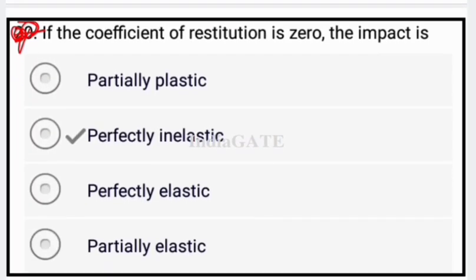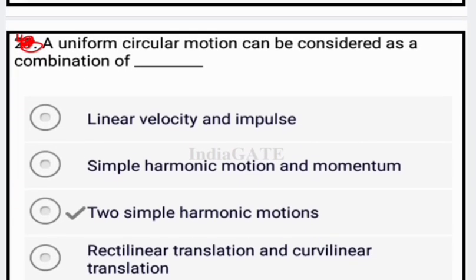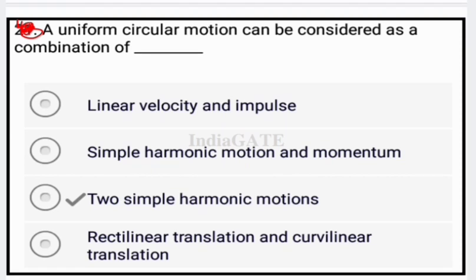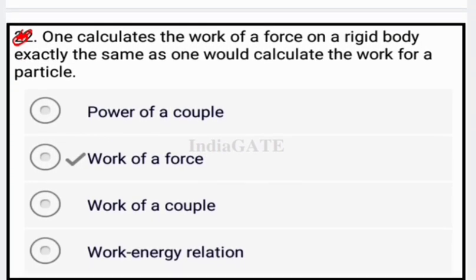Next question is, if the coefficient of restitution is 0, then the impact is perfectly inelastic impact. Okay. Next question is, a uniform circular motion can be considered as the combination of two simple harmonic motions. So the correct answer is two simple harmonic motions. Come to the next question.